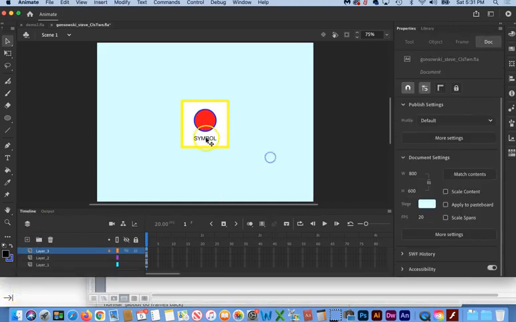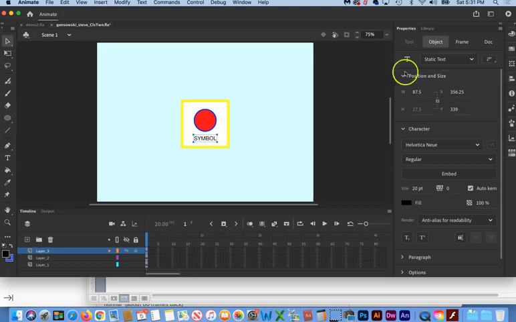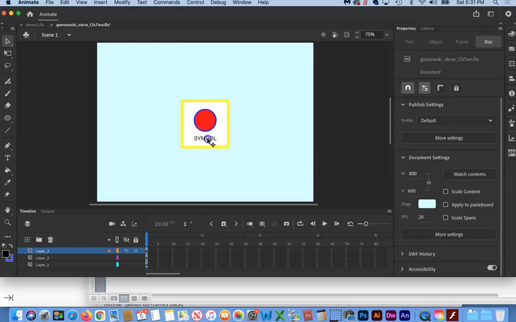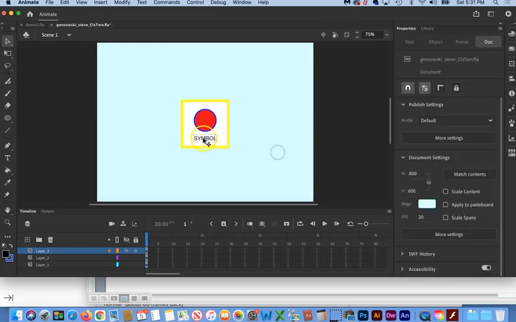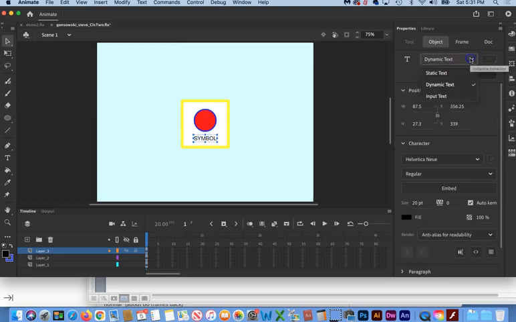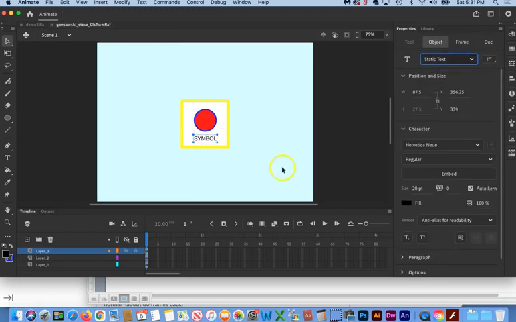One thing I forgot to mention is you want to make sure this text you created is static text. It should have defaulted to that, but click on it, make sure. If it was set to anything else, just simply click, use the down arrow, and change it to static text.